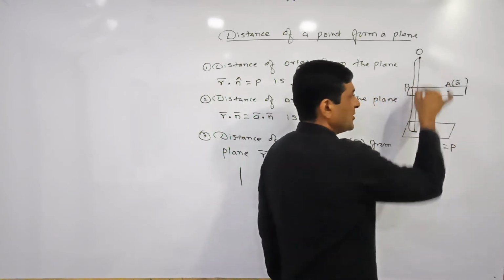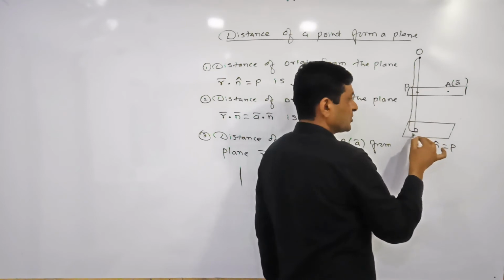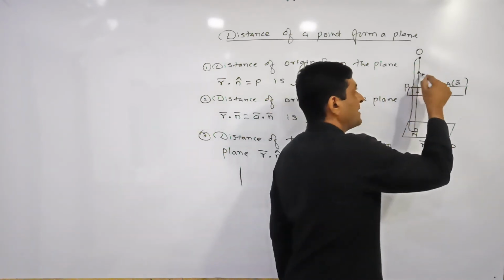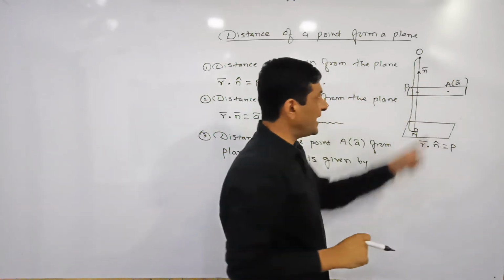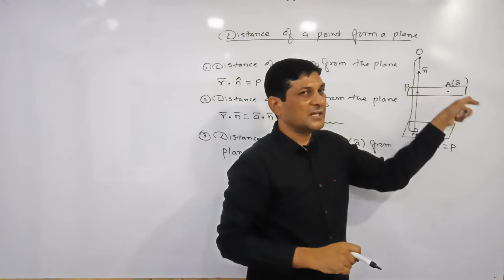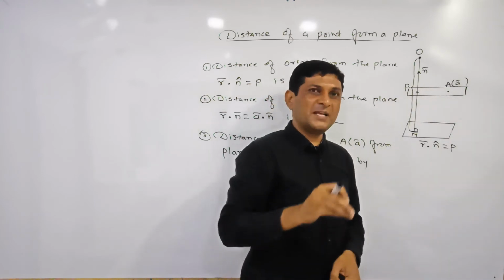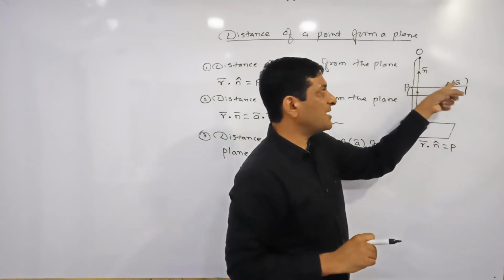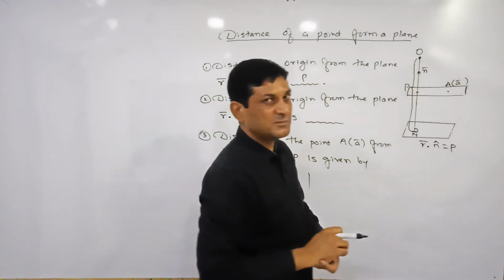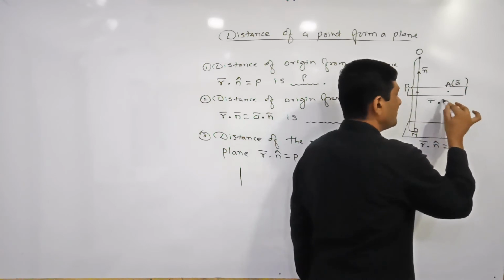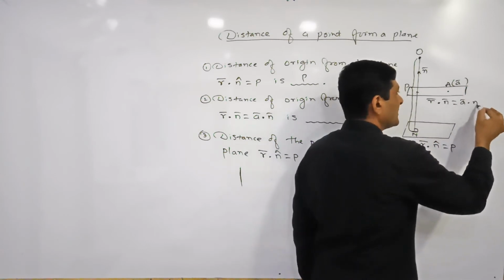अभी ये plane का normal कौन है? So let us suppose that here ON is the normal to this plane, or the vector along the normal I am denoting by N bar. N bar is the vector along the normal to the plane first also, and N bar is the vector along the normal to the plane second also, isn't it? Now if A bar and N bar are known to us, what is the equation of this plane? Equation of this plane is R bar dot N bar is equals to A bar dot N bar.